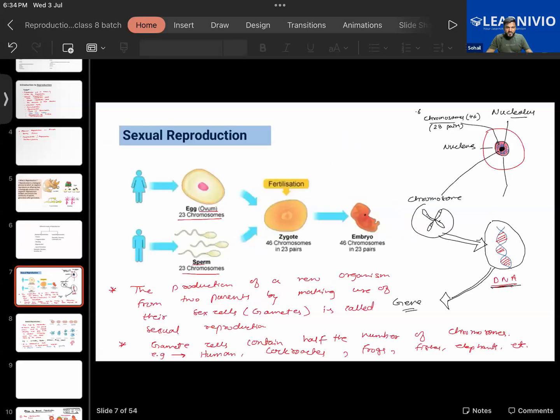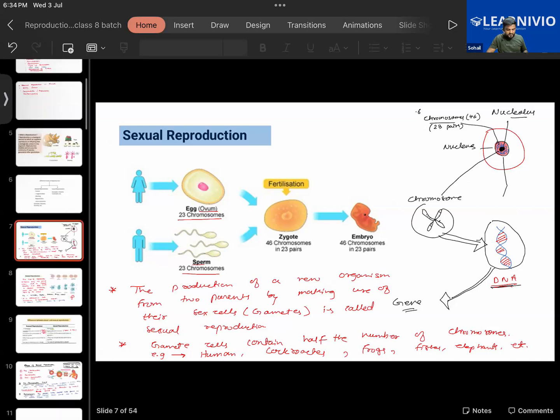Namely, you have sexual mode of reproduction and asexual mode of reproduction, right? We learned about these basic things so far. Furthermore, we also learned about the method of sexual reproduction, how sexual reproduction basically takes place, right? It's rather a complex process, and two partners are required in the sexual mode of reproduction. So that is something which we learned.